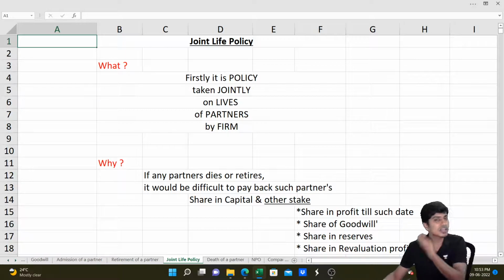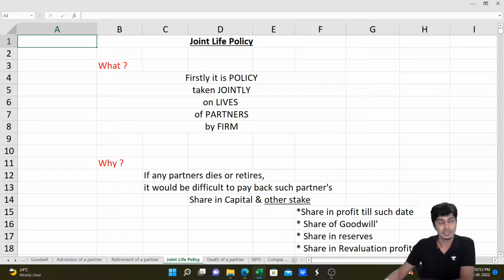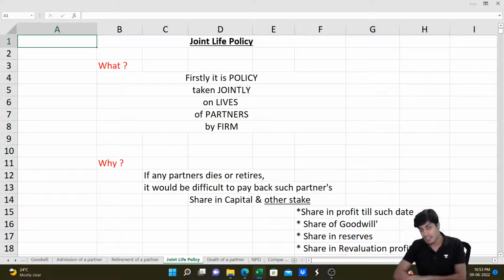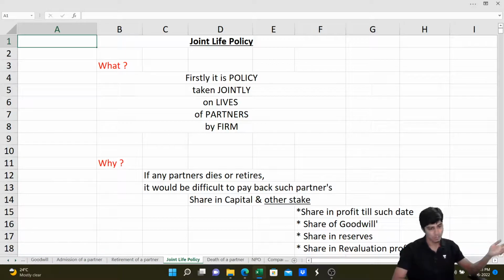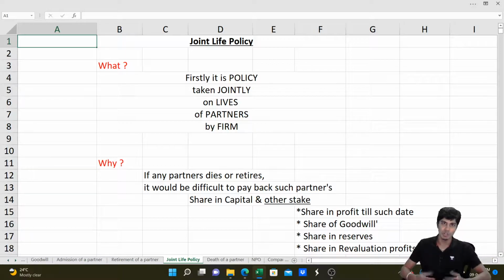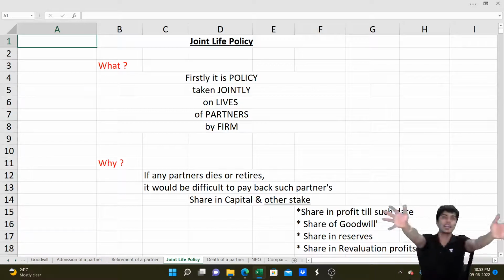Now the question is, how much money will be received by the firm? The money that will be received by the firm from the insurance company is this way. If the partner is retiring, the firm will receive surrender value. If the partner dies, then the firm will receive the policy amount. Remember, in the case of retirement of a partner, we receive surrender value. In the case of death of a partner, we receive policy amount. Whatever surrender value or policy amount is received will be shared between all the partners in profit sharing ratio.